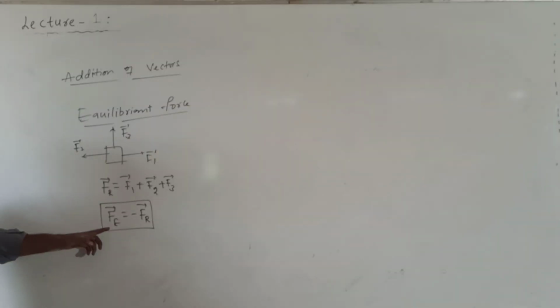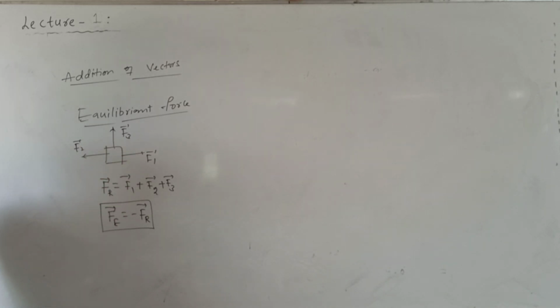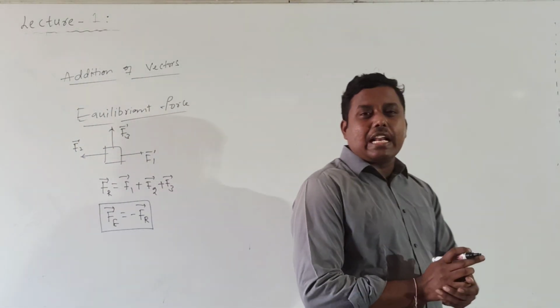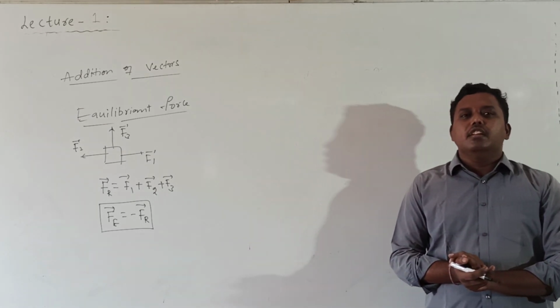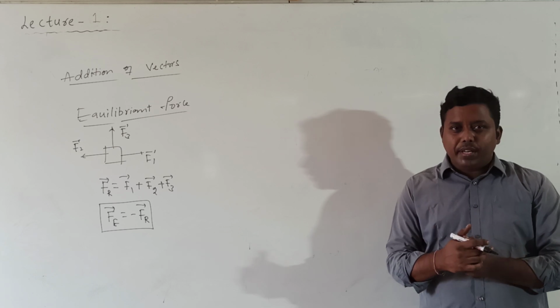If I apply Fe bar, which is equal and opposite to Fr bar, the body will be in equilibrium. So this force is called the equilibrium force: a single force which is equal and opposite to the resultant of a number of forces. Because of applying this single force, the body will be in equilibrium.